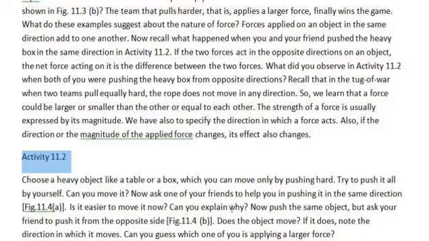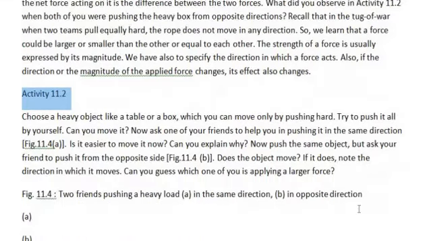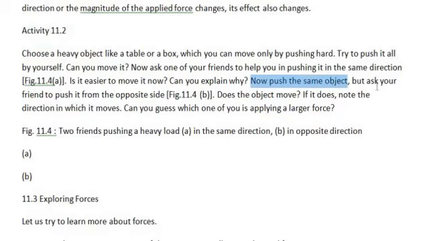Is it easier to move it now? Yes, because two persons can apply more force on the same object. Can you explain why? Just now I told you the answer. Force starts acting on that object. Now push the same object, but ask your friend to push it from the opposite side. It is saying this about figure 11.4b. Now two persons are pushing it. See, one boy is here, one boy is here. So both are pushing towards each other.